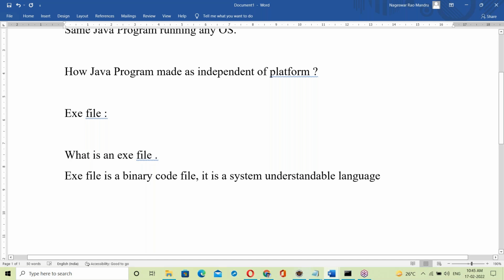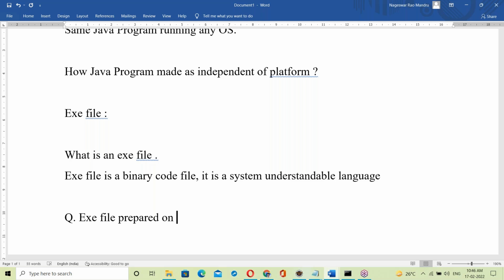Yes, here is some question for you guys. An exe file is prepared on Windows OS.